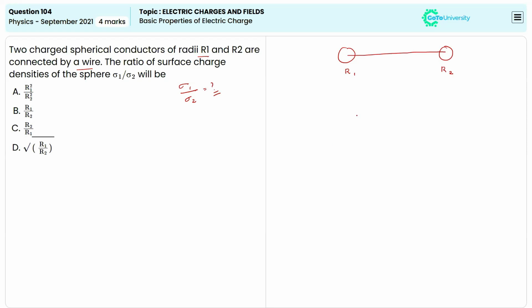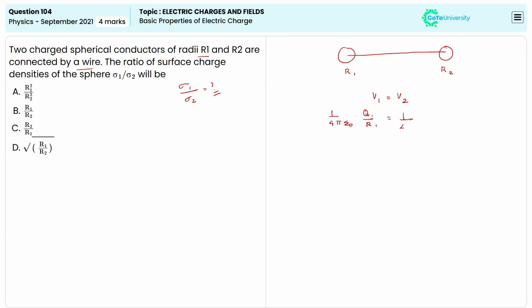and we have to calculate what it will be equal to in terms of radius. When two charged spherical conductors are connected by a connecting wire, they acquire a common potential, or we can say the potential at spherical conductor 1 will be equal to that at 2. It's known that the potential can be calculated using the formula 1 divided by 4 pi epsilon naught times Q divided by R. Here I'm using 1 to represent the first conductor and 2 for the second conductor.